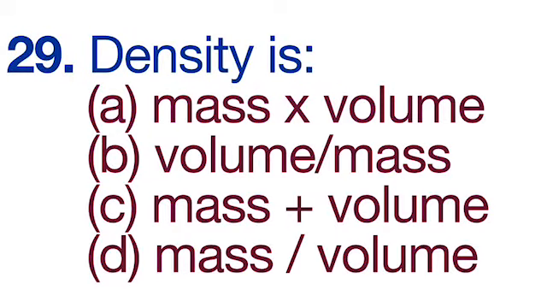29th, density is mass into volume, volume by mass, mass plus volume, mass by volume. And correct option is D, mass by volume. Actually, density is defined as mass per unit volume. So, it is D which is correct.